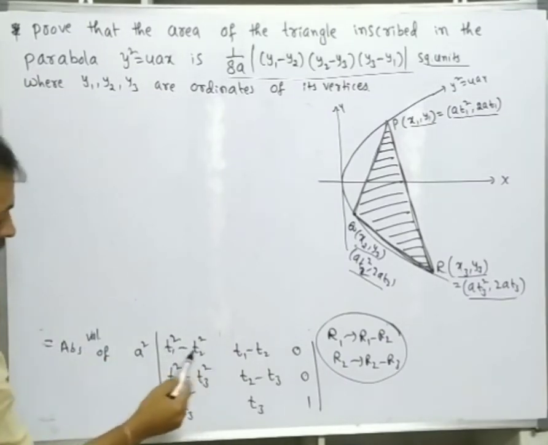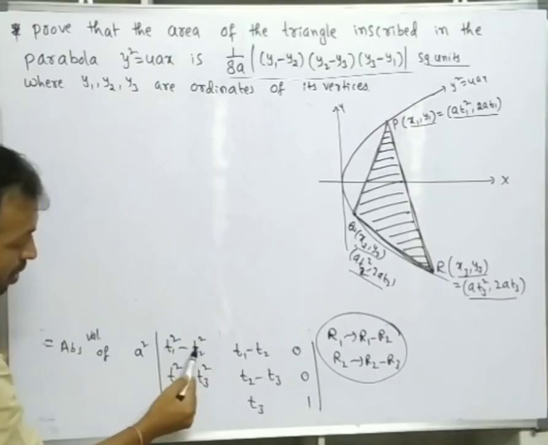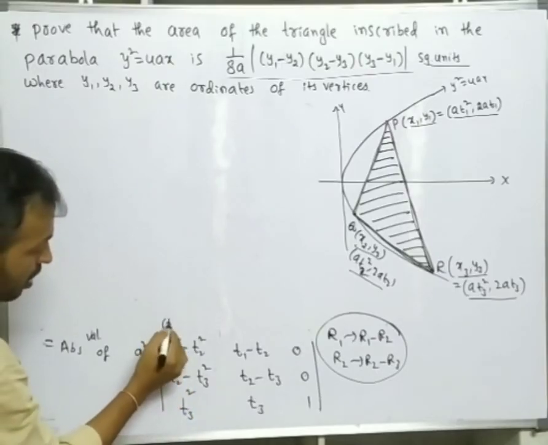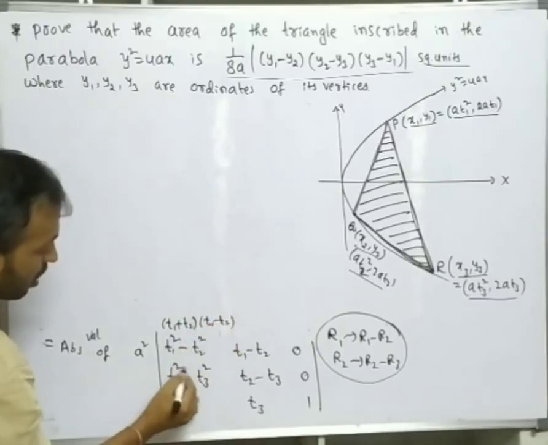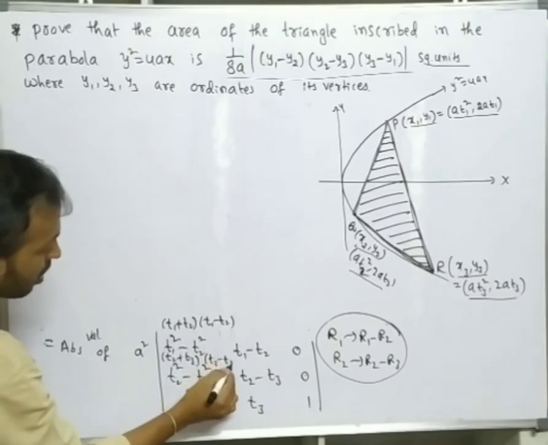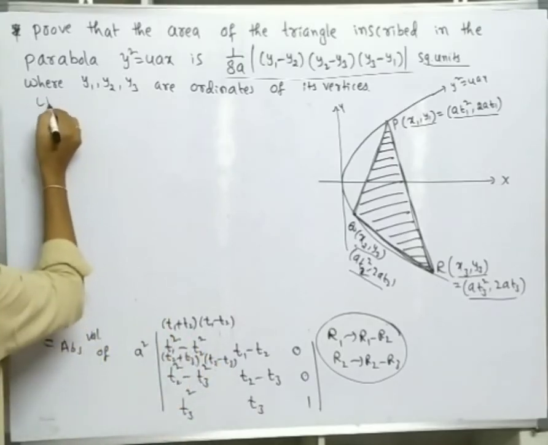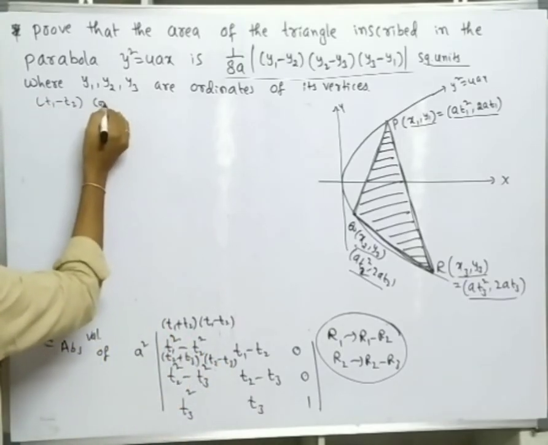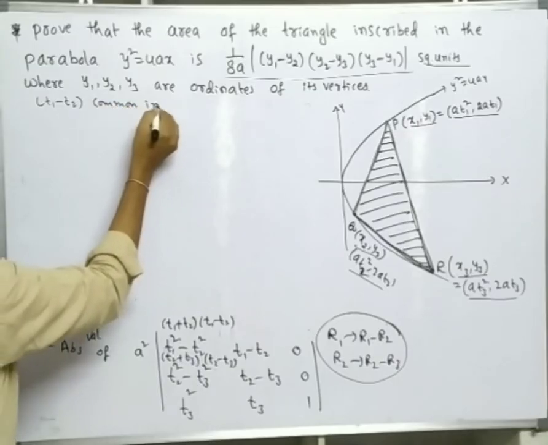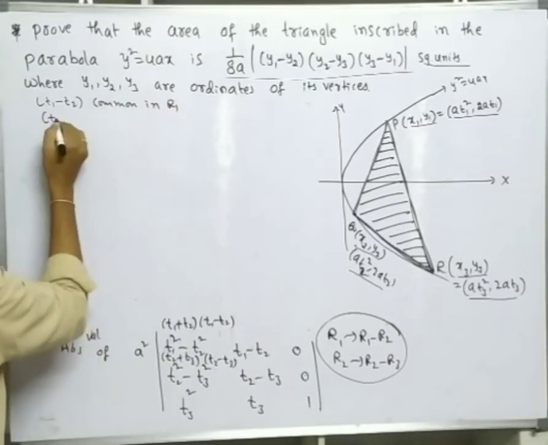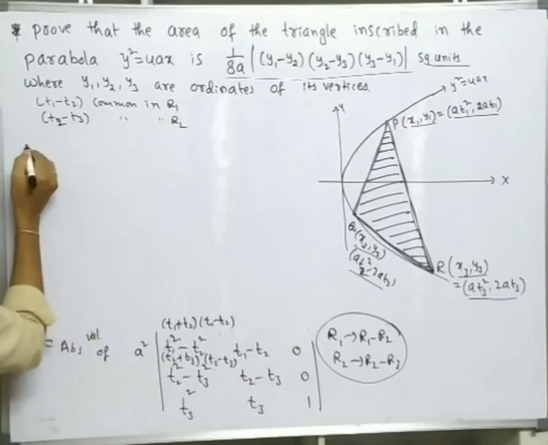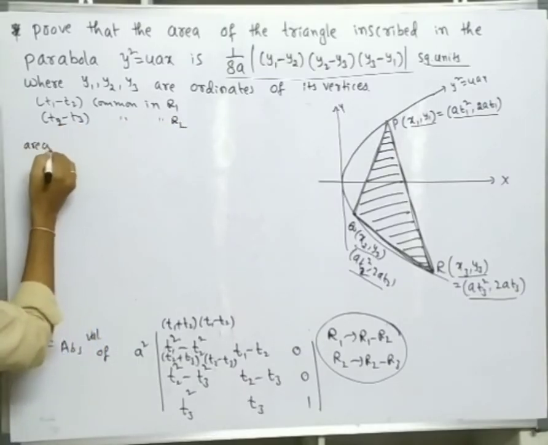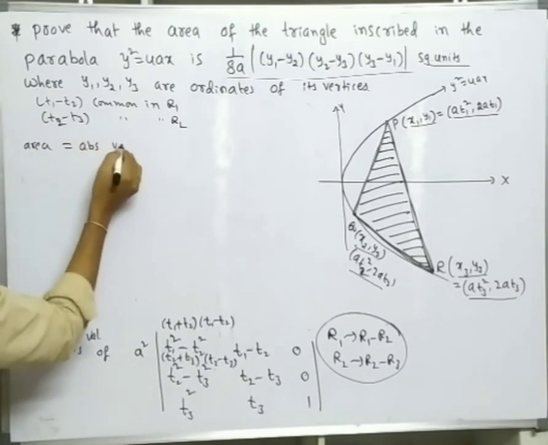What is common in here? This is in the form of a square minus b square. This can be written as a plus b, t1 plus t2 into t1 minus t2. This also, t2 plus t3 into t2 minus t3. Okay, so t1 minus t2 is common in R1, t2 minus t3 is common in R2. So then area is equal to absolute value of